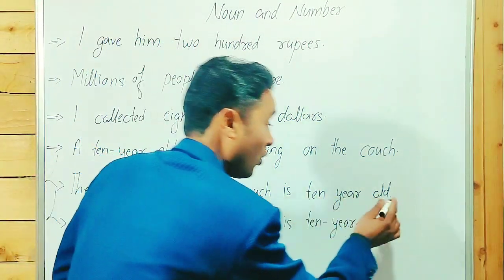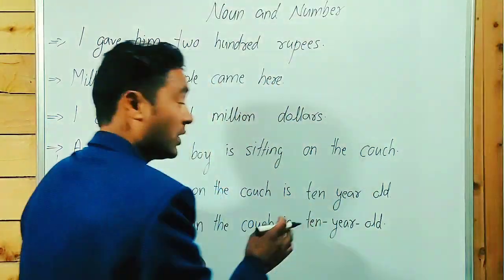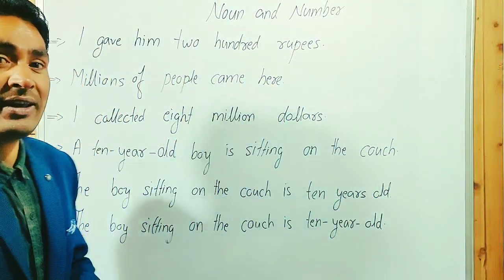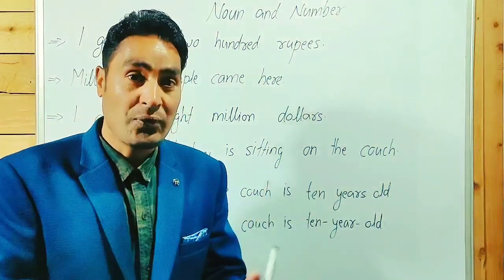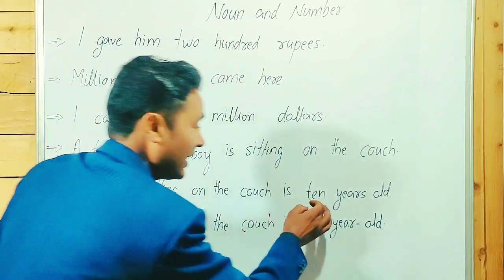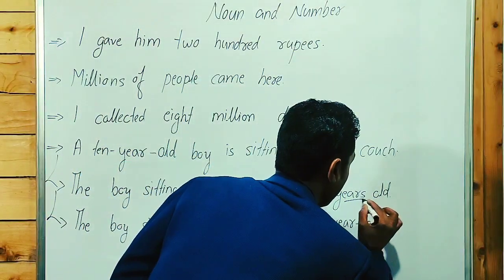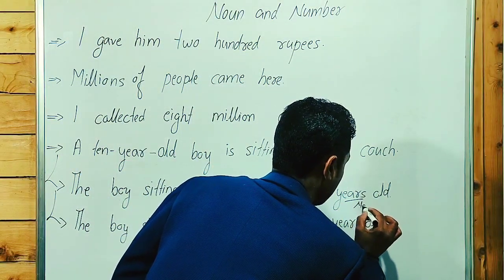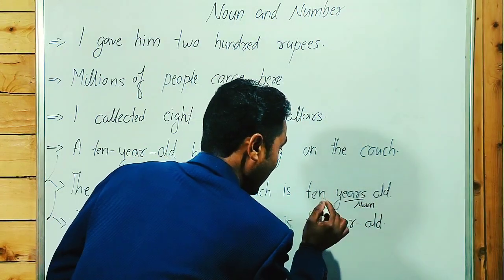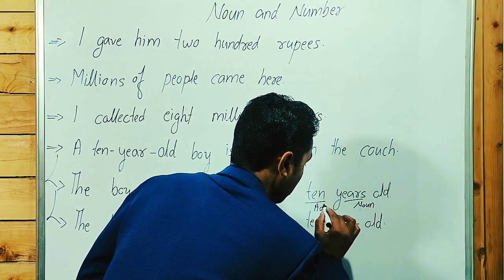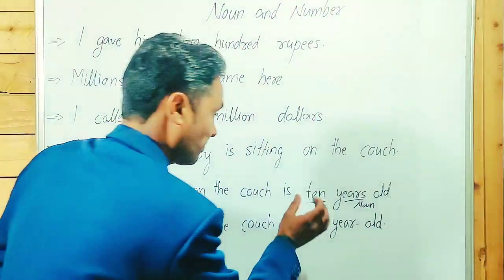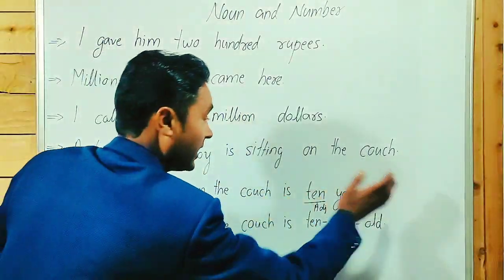The boy sitting on the couch is 10 years old. In this case, old is an adjective, 10 is a numeral adjective, and year is a noun. So we write 10 years, 5 years, 10 rupees, 5 rupees, 100 rupees as plural nouns. When we talk about 10 as a numeral adjective, it's 10 years old.